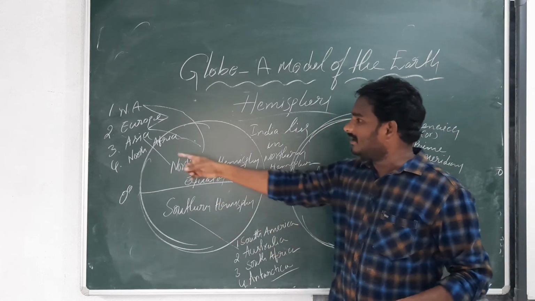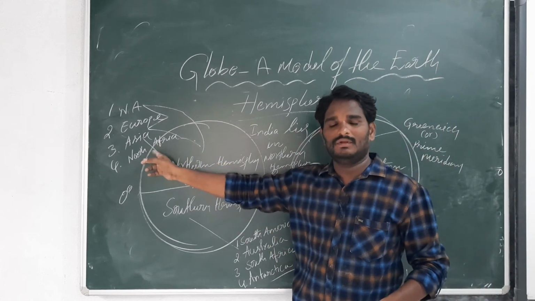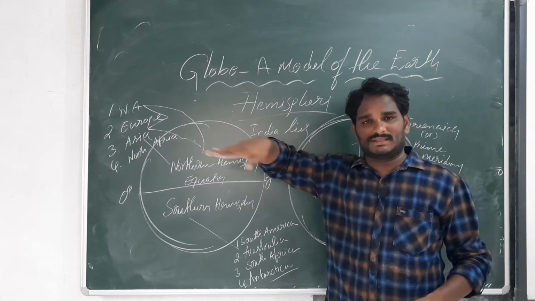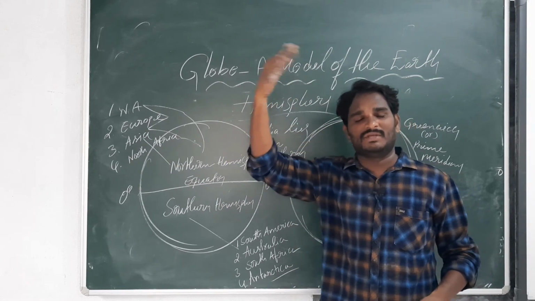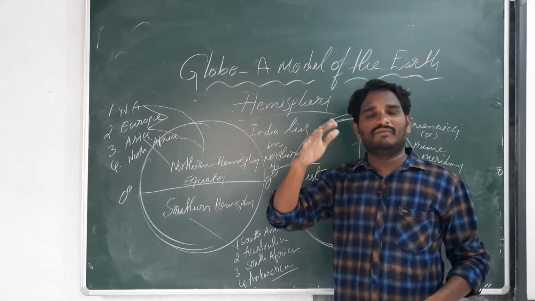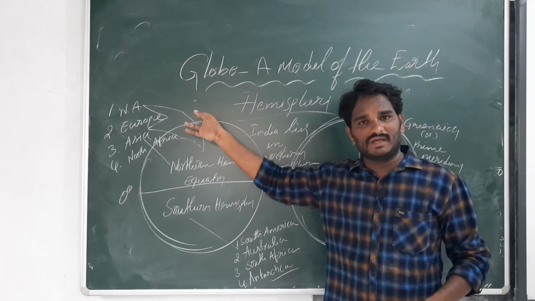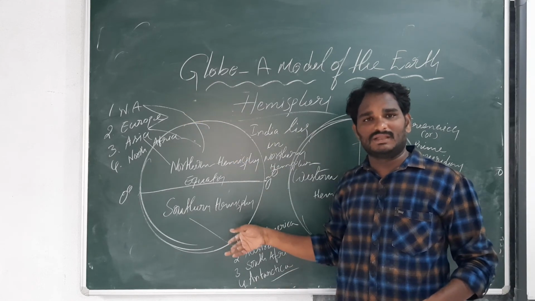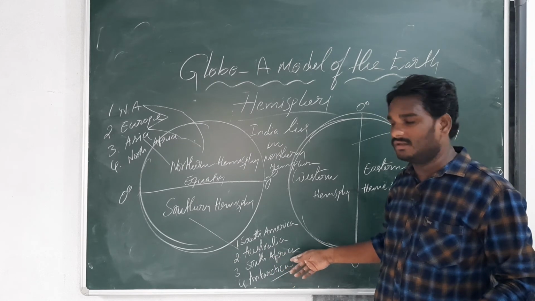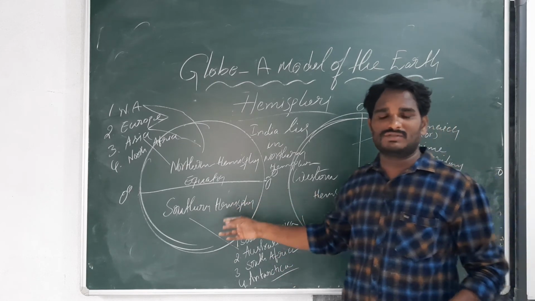But here, North Africa only. The Equator divides Africa into 2 parts. North Africa lies in one hemisphere and South Africa lies in another hemisphere. North Africa lies in the northern hemisphere, South Africa lies in the southern hemisphere. That's why 4 continents are in the north side and 4 continents in the south side.